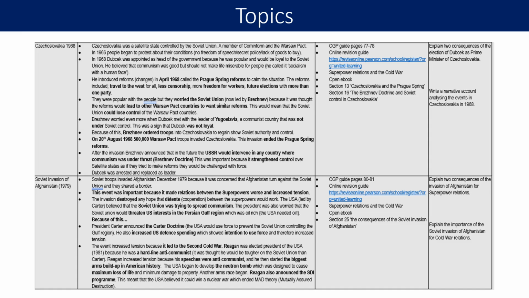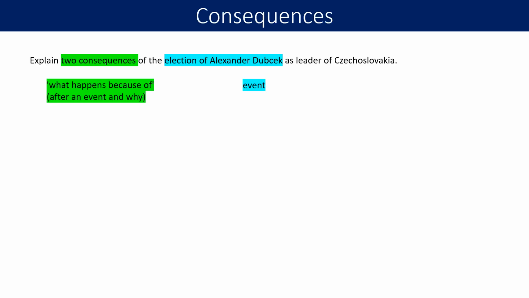The final 2 topics that will come up will be Czechoslovakia in 1968 and the Soviet invasion of Afghanistan in 1979. So my top tips for you this evening are to look, cover, write, check your facts, and there's a supporting document on Arbor to help you do that. Have your family and your friends quiz you on this so that you can make sure that you've got that basis, that foundation before you start your exam tomorrow.